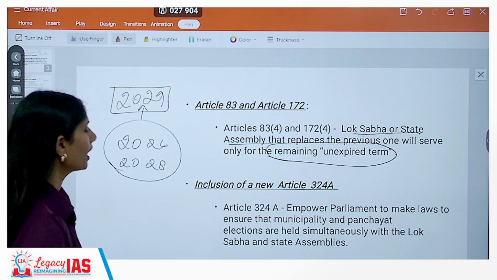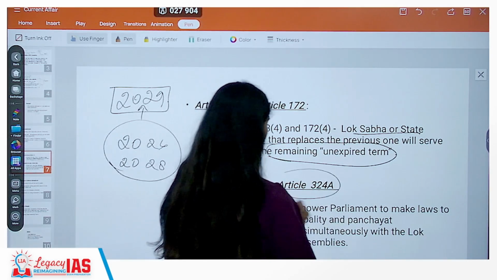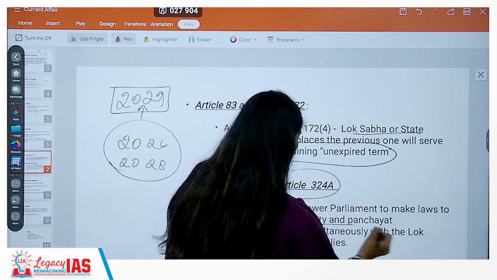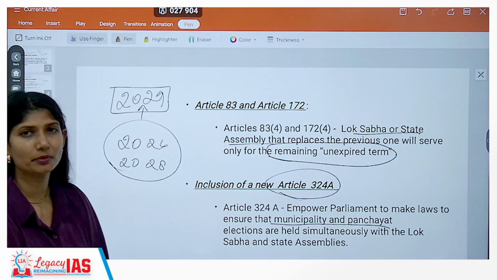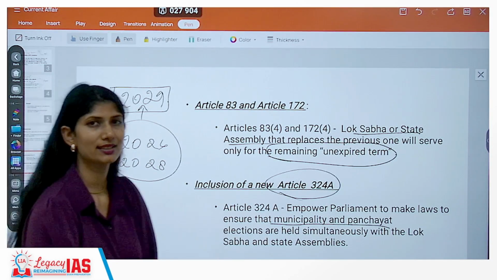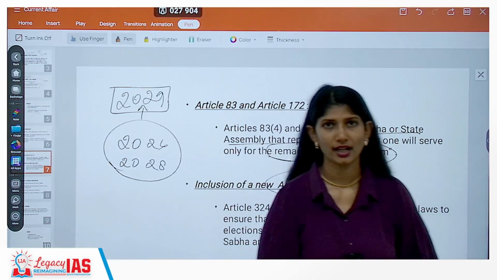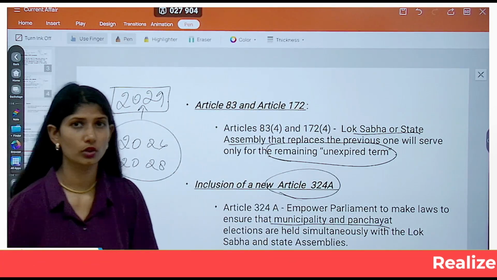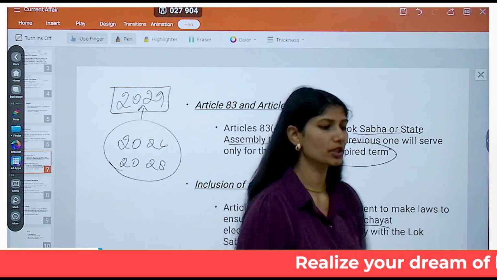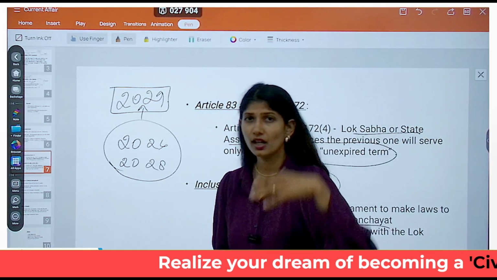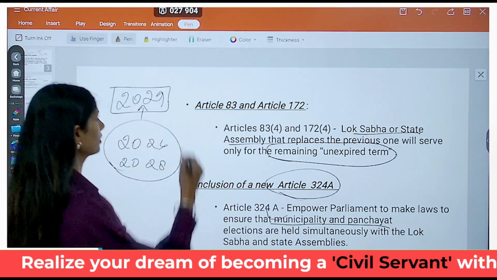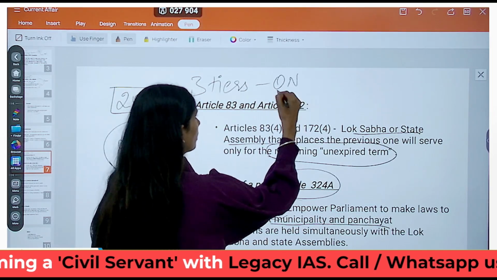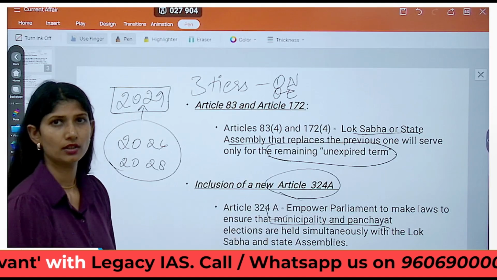Understanding? And also, you have to come up with the inclusion of a new article, that is Article 324A, which states that Parliament can make laws with respect to municipality and panchayat elections being simultaneously held with Lok Sabha and legislative assemblies. This is not just about Lok Sabha and legislative assemblies anymore. It is also about your local bodies, which means it is a bigger concept completely. It is one nation, one election. Okay, that is from all three tiers. Understanding?